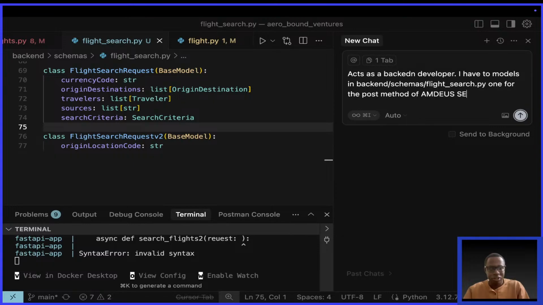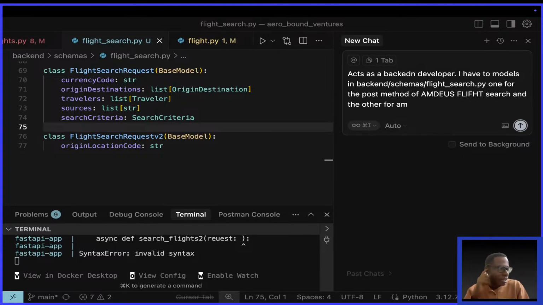flight search. Why am I putting uppercase? And the other for, come on, I can't even type well. Gren says you can actually attach the file rather than providing the path. Oh, thank you for that. Amadeus get method.